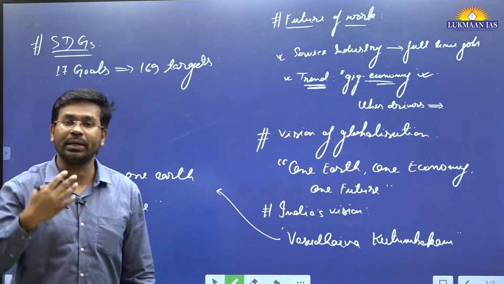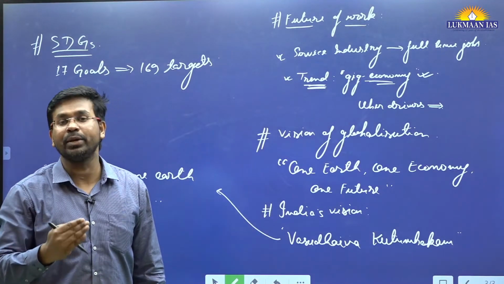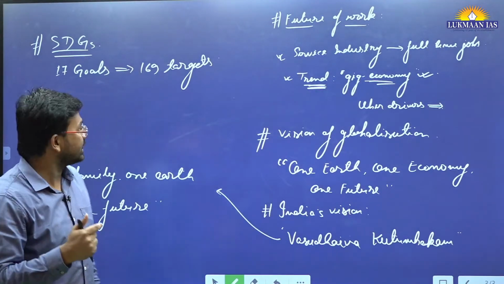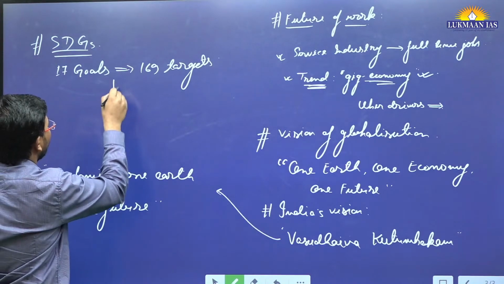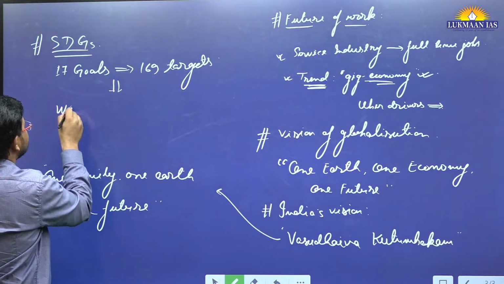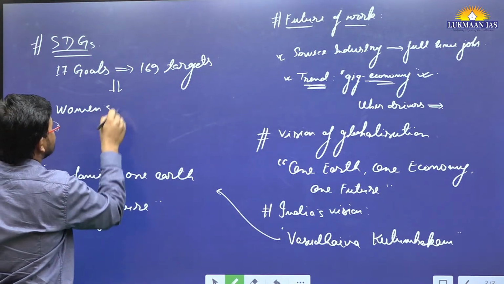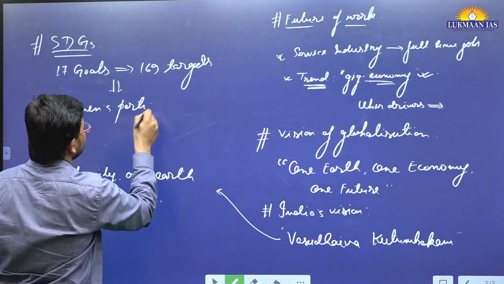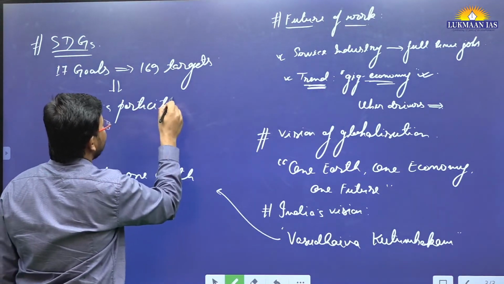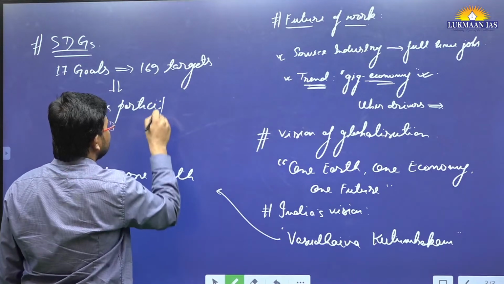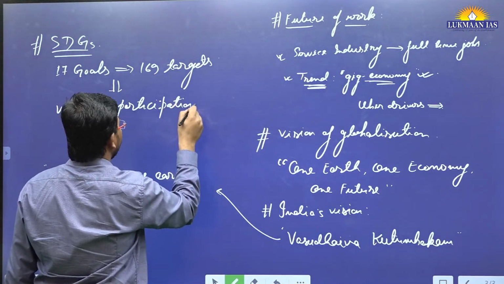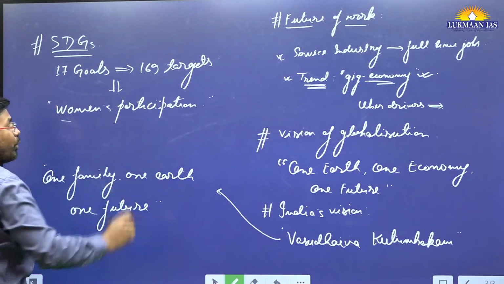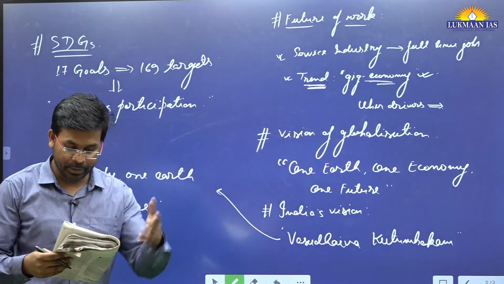The entire world needs to do more than what they are currently doing. And to achieve the sustainable development goals, we need to make women participate as well. Okay, so women's participation is important. The author says that women's participation is important for this as well. Women's participation is important to achieve the sustainable development goals.